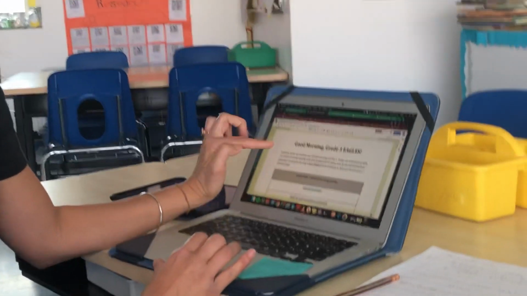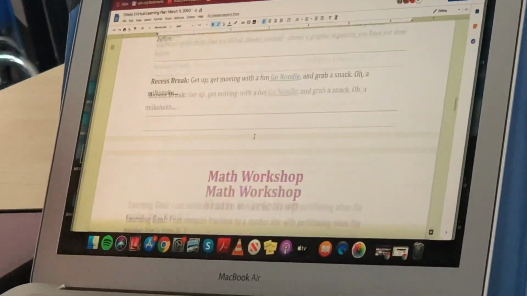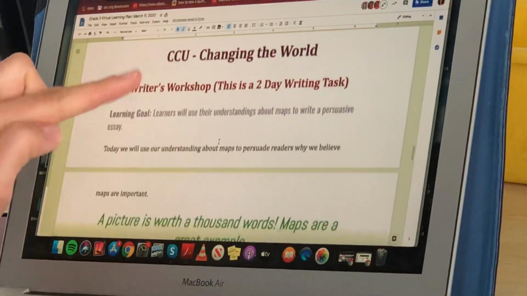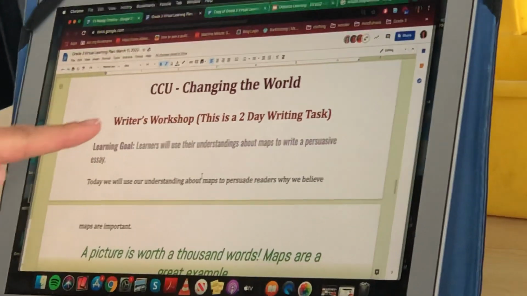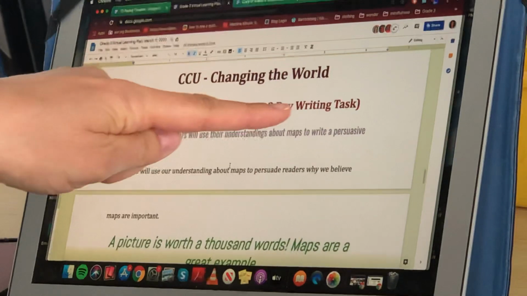Hi, grade 3. Today for writing, we're going to apply what we were thinking about in maps in social studies when we were learning about maps. On the blog, you're going to see that there's a link to today's virtual learning plan, and I'm going to scroll down to the writing workshop, which is here. It says CCU Changing the World Writers Workshop. This is a 2-day writing task.